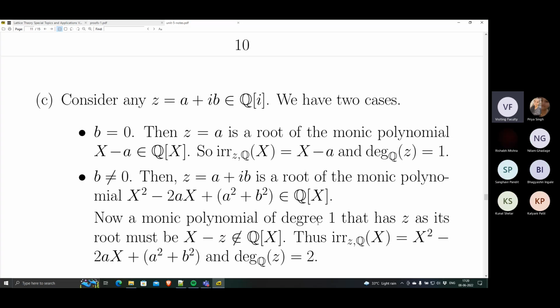So the degree of the minimal polynomial must be at least 2. And there is a polynomial of degree 2. So this is the minimal polynomial, x square minus 2ax plus a square plus b square. This is the minimal polynomial of z over Q, and its degree now is 2. So the cases depend on whether the number is purely real or not. In this case, purely rational or not.